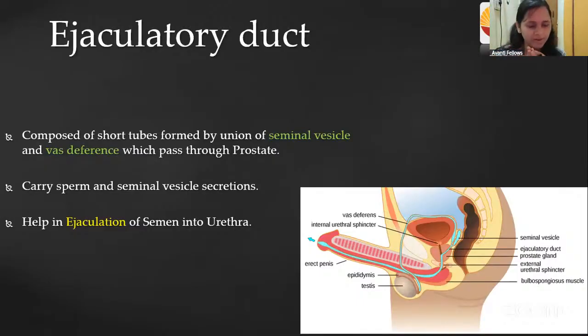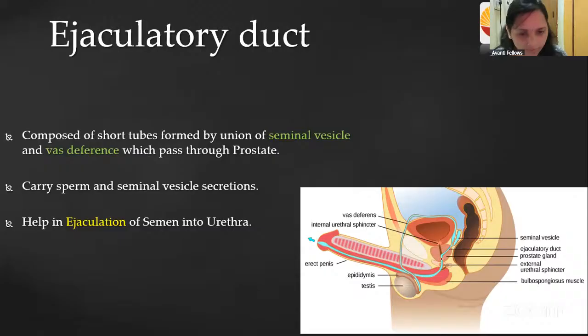The sperm is formed and it is stored for some time in the epididymis. And then after that, the sperm has to move, right? It is moving through the vas deferens. Now the vas deferens is connected finally with what? The seminal vesicle, right? Now the ejaculatory duct will come.